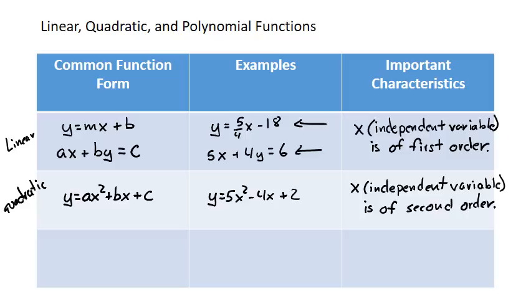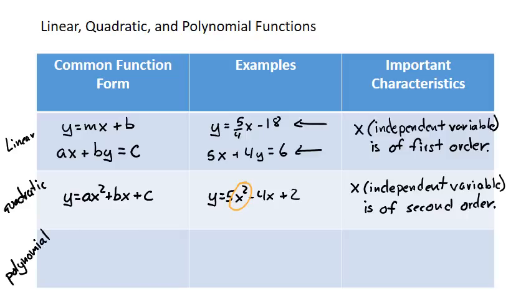There can still be just an x term that has no exponent on it, but there has to be an x squared term, and we have that in here right there, the 5x squared. We say that's second order because we have an x that is being squared to second order. So that's a quadratic.